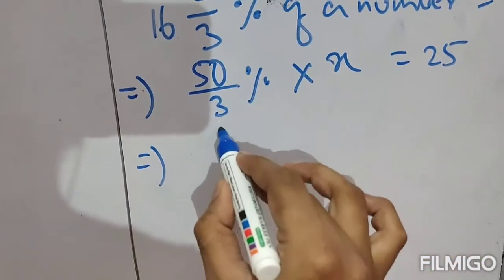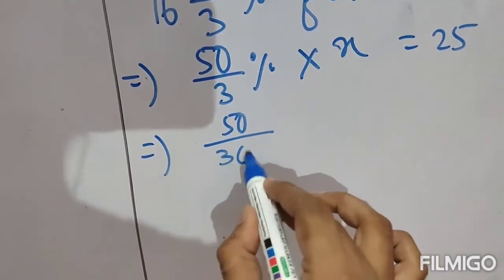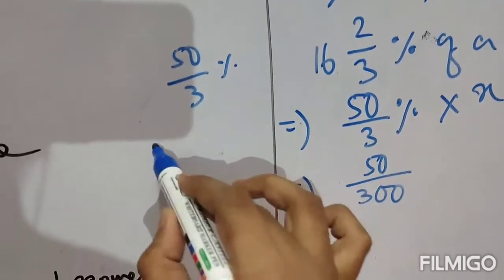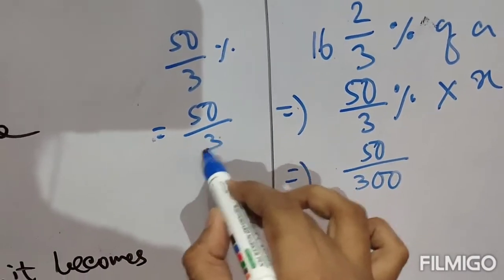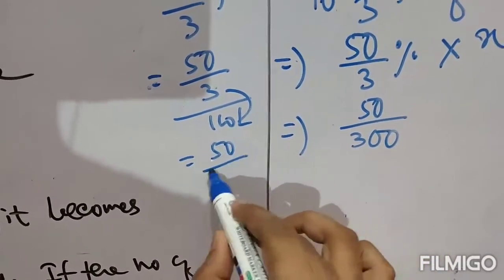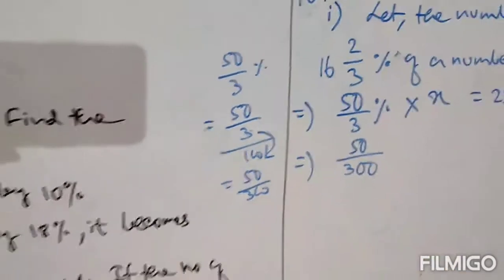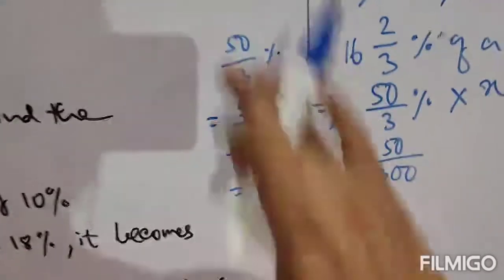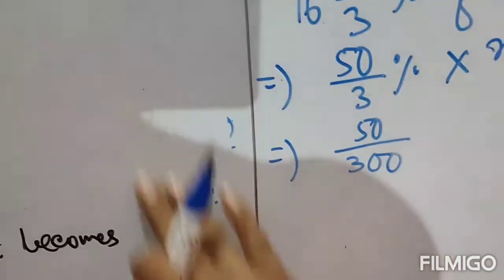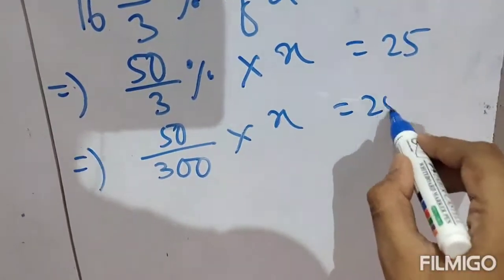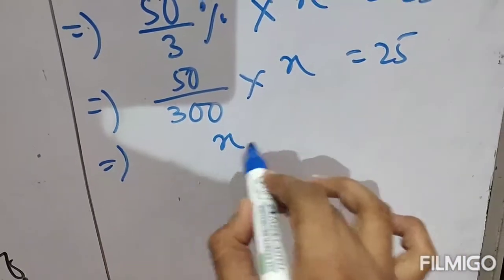Therefore just solve. This is 50 by 300. Why? Because 50 by 3% means 50 by 3 by 100, and this 3 and 100 multiply. Therefore it is 50 by 300. I have discussed this in our previous session. So 50 by 300 into x is 25. Therefore just find the value of x.